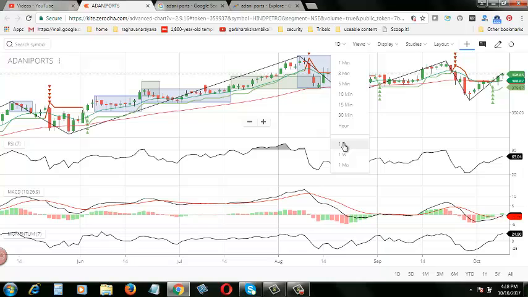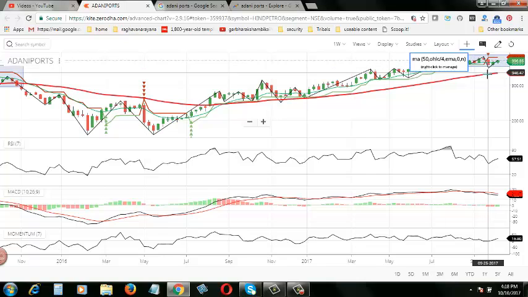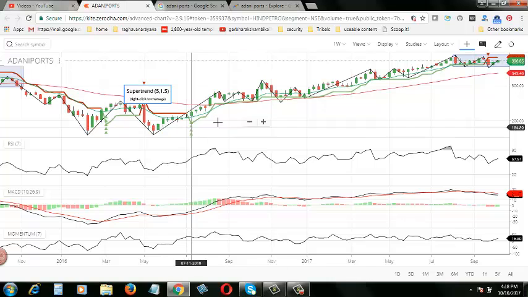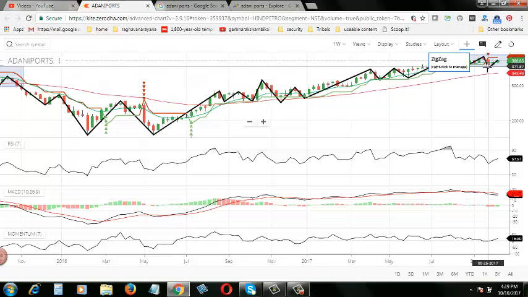Now to confirm whether this particular trend has been there in other time frames, we need to go to the week. In the week also the trend is rising, but the super trend, the green color arrow stopped here, and the red color arrow appeared. Whenever you see this super trend red color arrow, that means from that point onwards the share price will decrease. That is the trend. It's an indicator.